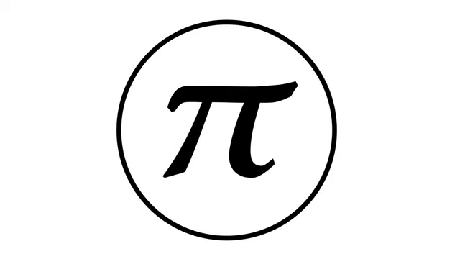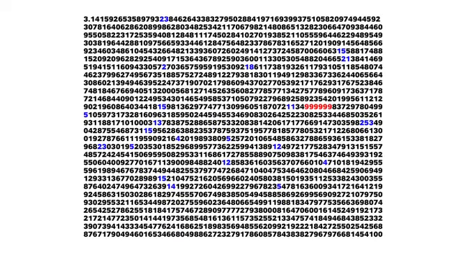Everyone loves pi. It's the number given by the circumference of a circle divided by its diameter. It has an infinite number of digits arranged in a never-repeating pattern, but usually we approximate it with 3.14. It features in movies and books. It even has its own special day. Pi Day is on March the 14th.